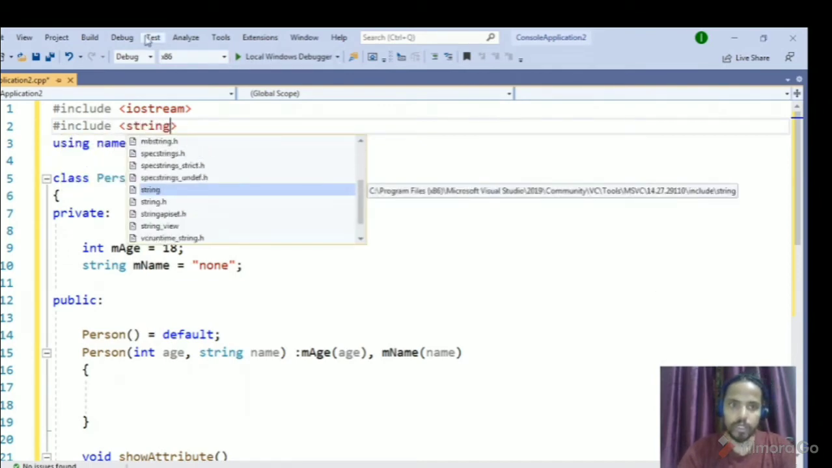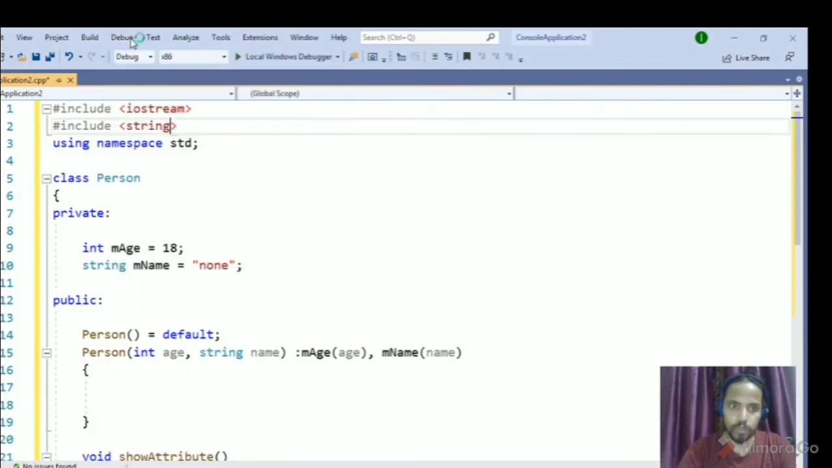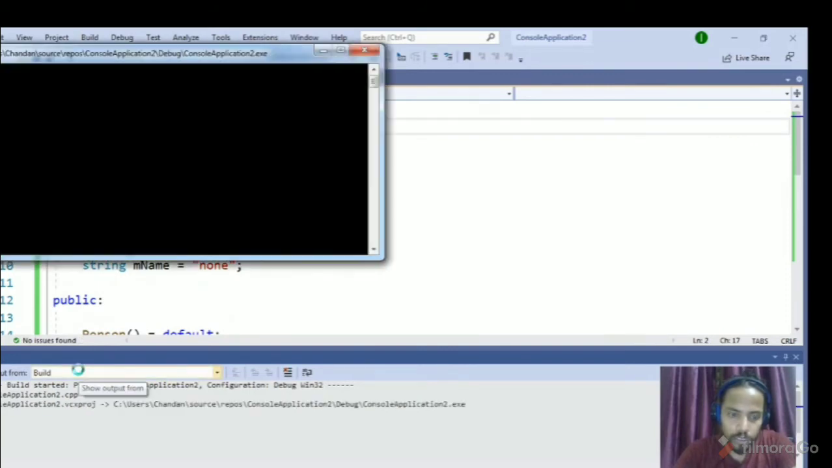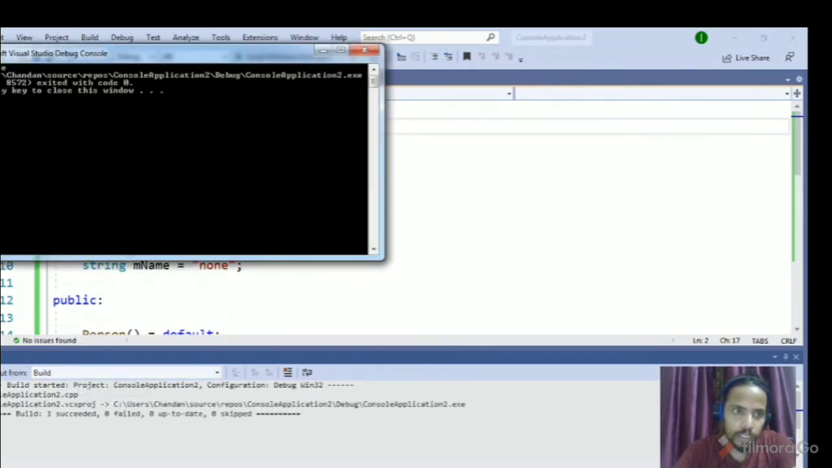I have to include string, otherwise it will give me an error. So we are going to compile this program. If you see this, it will show us the age 18 and the name of the person as the default one, which will be none. It's compiling. So you can see there is 18 and none.